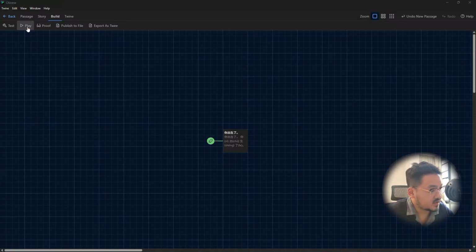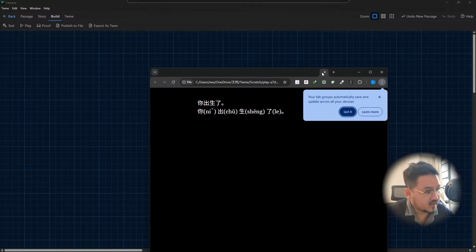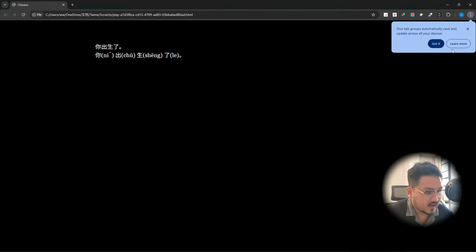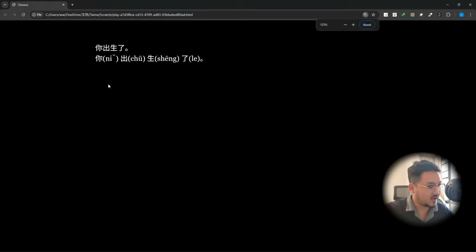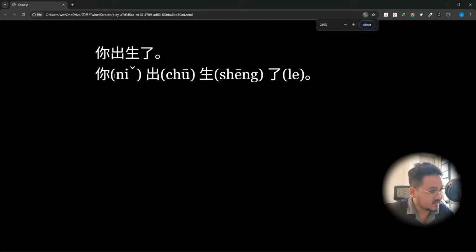When I play this, it will open a website, just quickly rendering and hosting a web page here. So you can actually see 你出生了.